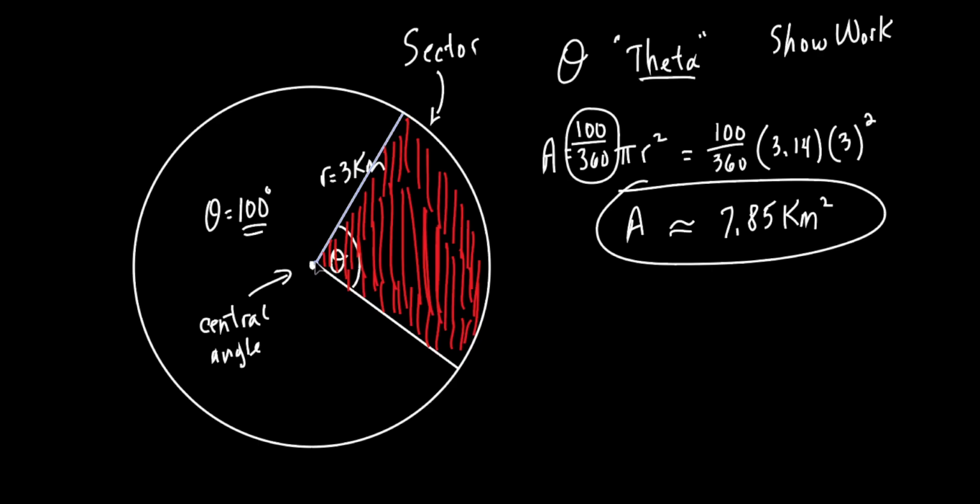What if it was, I just thought of this. I didn't do this for the other class, but what if it was 180 degrees? I want you to see this. Watch. That's right. Because what is 180 degrees out of the whole circle? It's half, isn't it? Everybody see that? So 180 out of 360 is exactly 1/2. Half of the whole circle. What's the whole circle? Pi r squared.